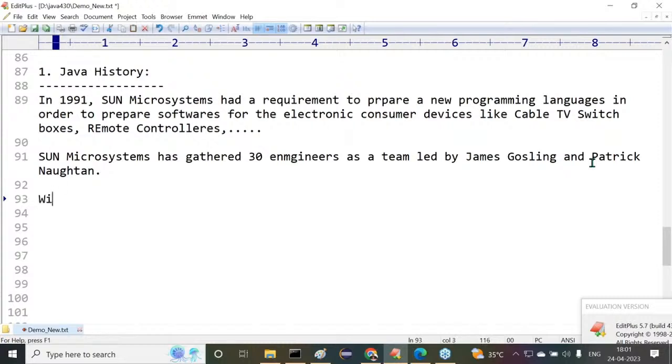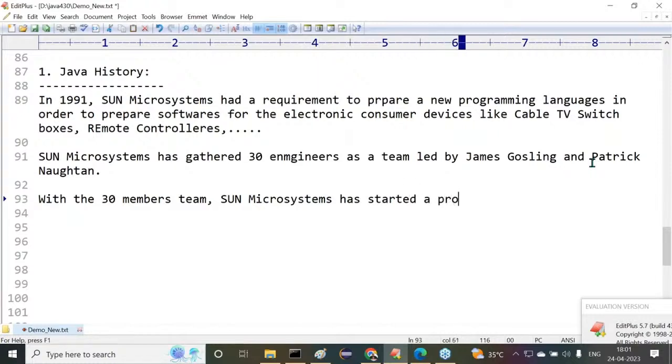With the 30 members team, Sun Microsystems has started a project. What did they start there? Sun Microsystems started a project named the Green project. With this 30 members team, Sun Microsystems has started a project named what there? The Green project, to prepare a new programming language.